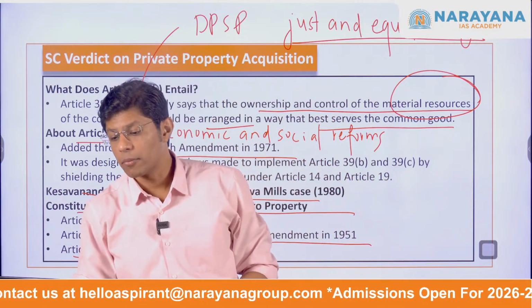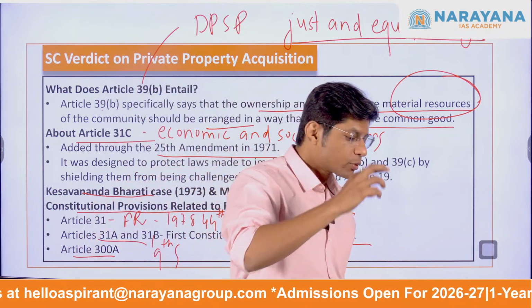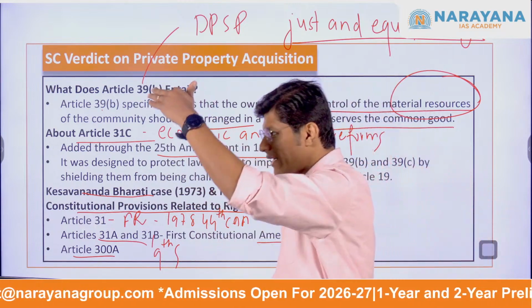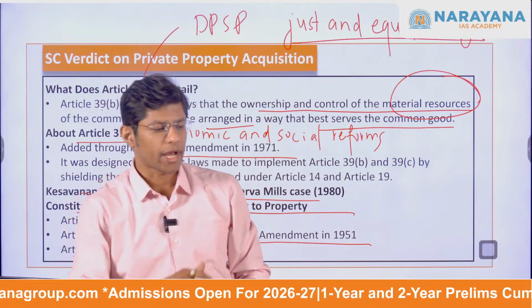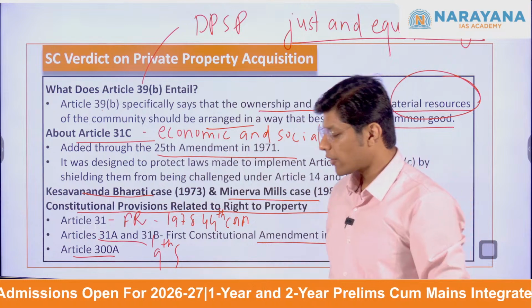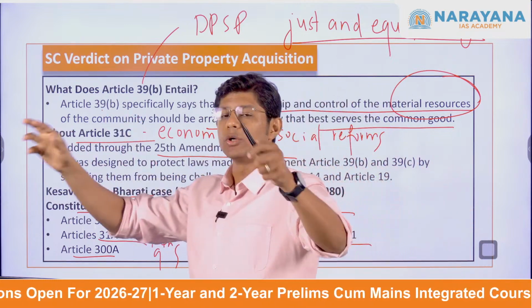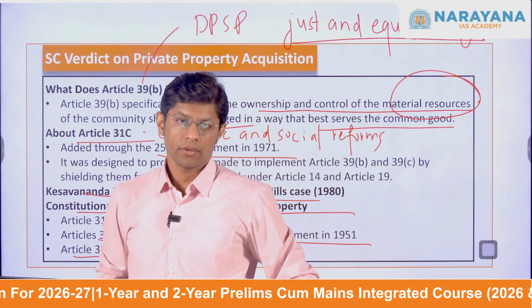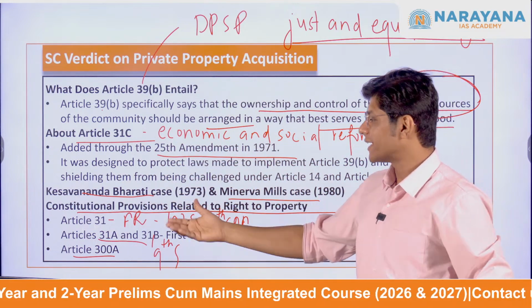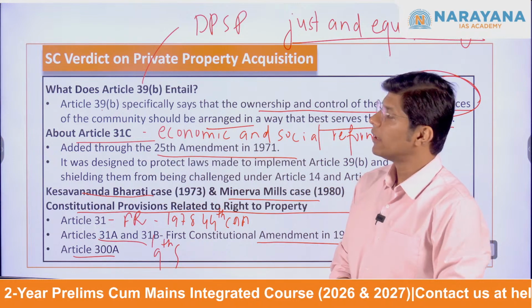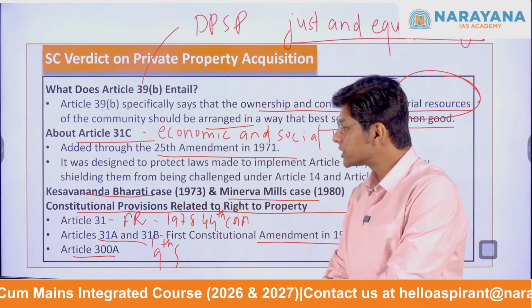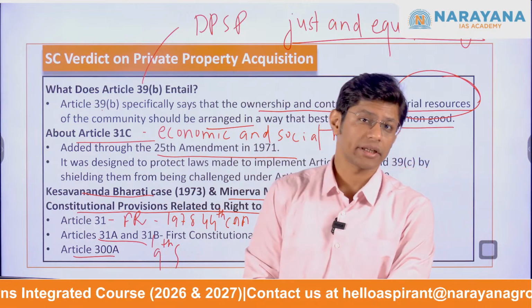Meaning that the government has to follow a legal procedure. Whenever the government is acquiring land, the government has to follow legal procedure and thus acquire the private property. But the use of private property should be for public good. This is what Article 300A is all about. So I hope you understood the different provisions associated with right to property.